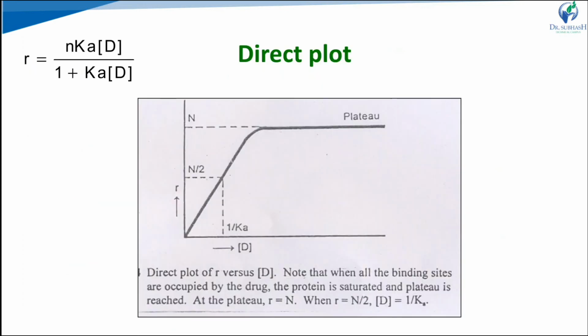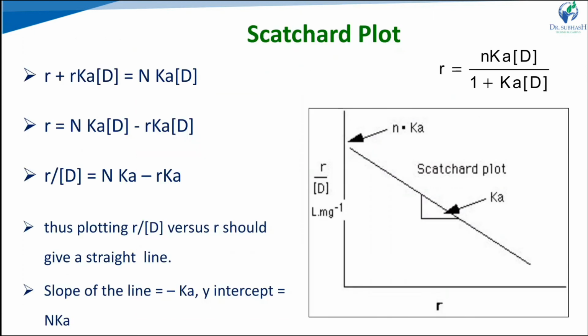The first approach is the direct plot. We plot the graph R versus D, and from the steady state plateau we can find the N value, where R is equal to N. When R is equal to N by 2, D becomes 1 by K. So from that we can find N and K by the direct plot method.